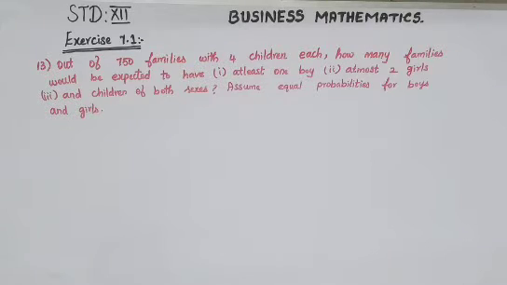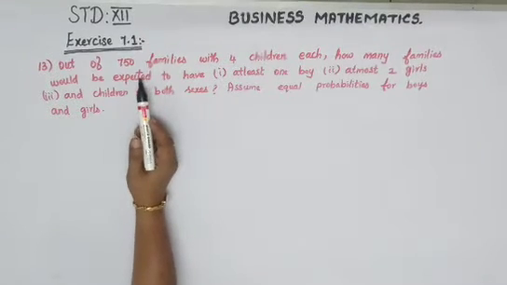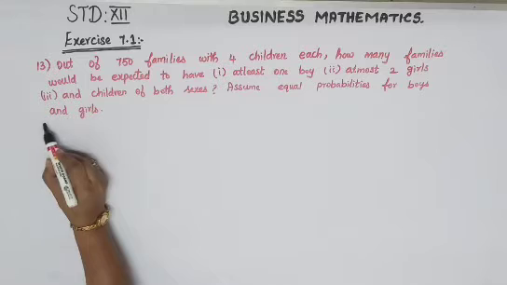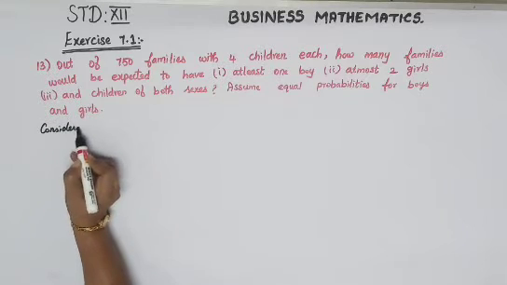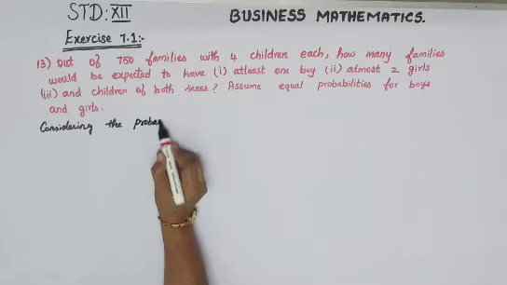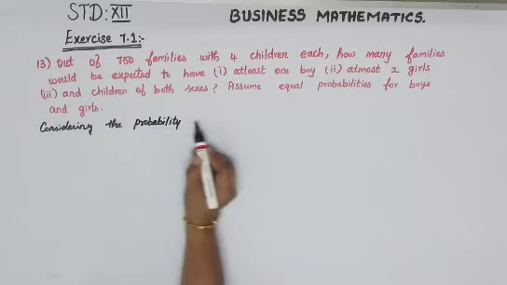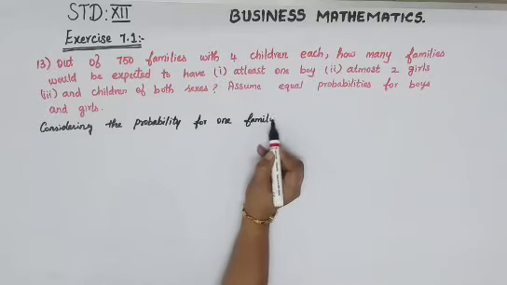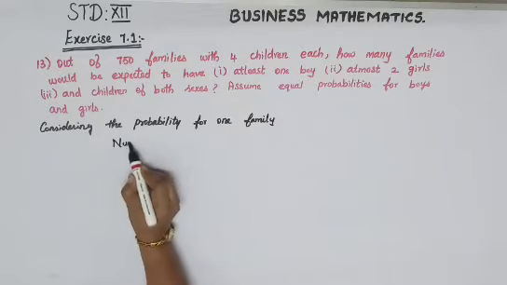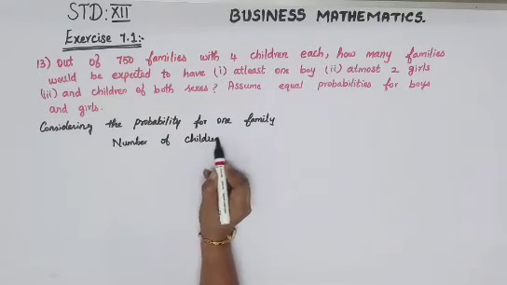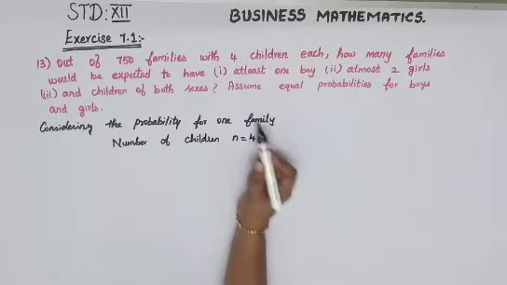They have given 750 families with 4 children in each family. How many families would be expected to have at least one boy child? Since it is given 750 families, first we'll find the probability for one family and then convert it to 750 families. So the number of children is n equal to 4.